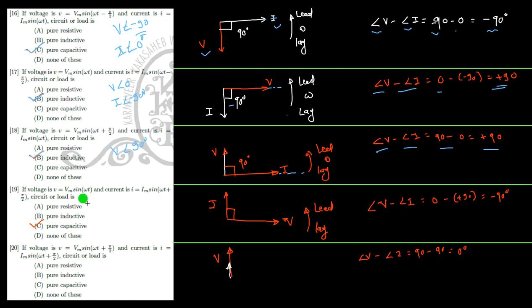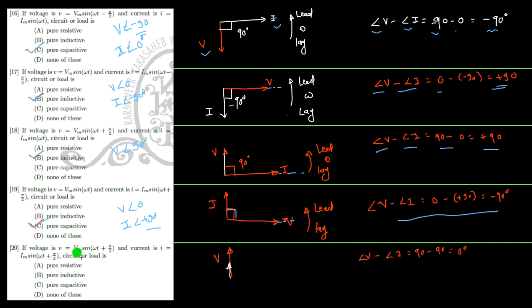If the voltage V is equal to Vm sine omega t and I is equal to Im sine omega t plus pi by 2, so V is at an angle of 0 and I is at an angle of plus 90 degrees. So V is taken as the reference, Vm sine omega t as the reference. So it is the angle 0 and current is leading by 90 degrees. So leading is this side. So 90 degree leading. So current leads the voltage by 90 degrees in the case of a pure capacitive circuit. So you can deduce this from this also.